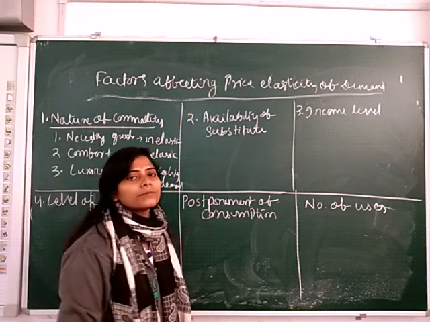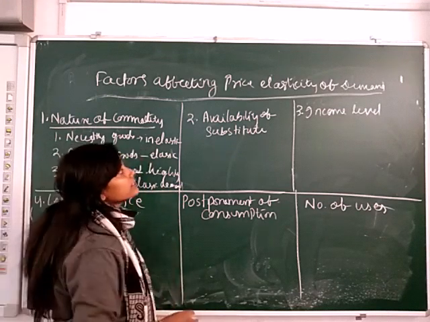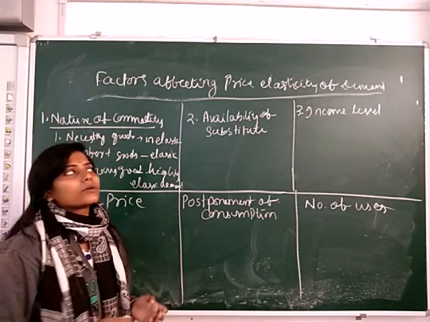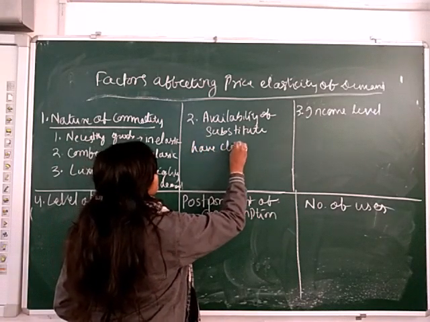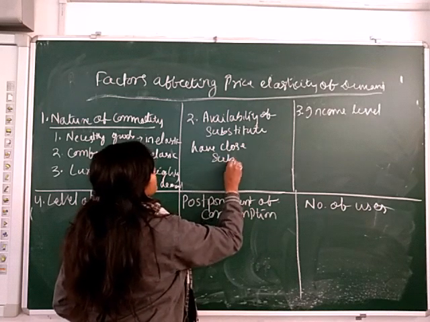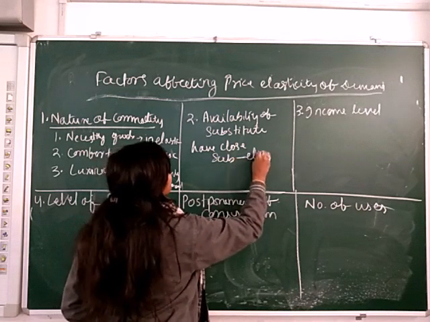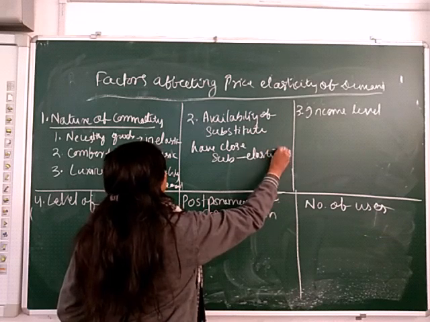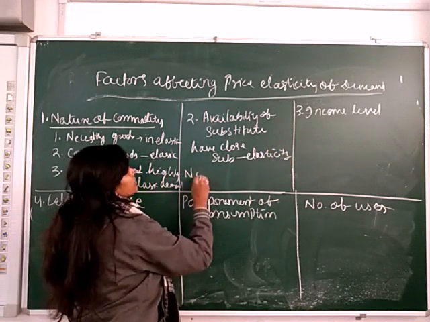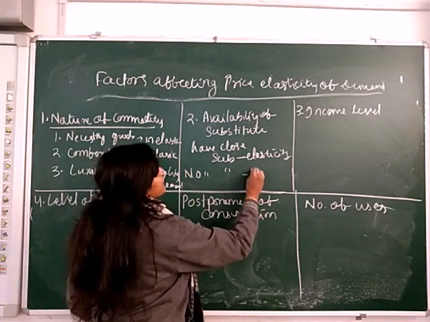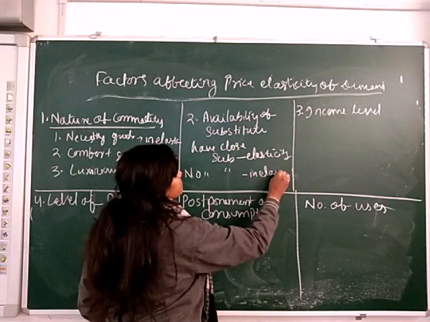Next is availability of substitutes. Simply, if those goods have many substitutes, then we call this elastic demand. And those goods which have no close substitute, then this is inelastic demand.